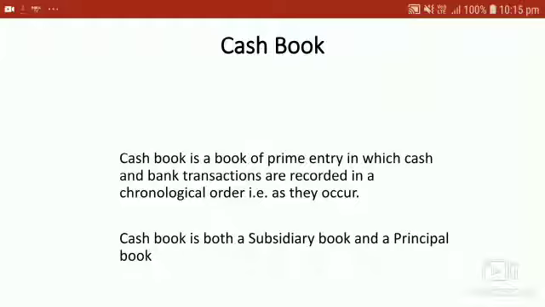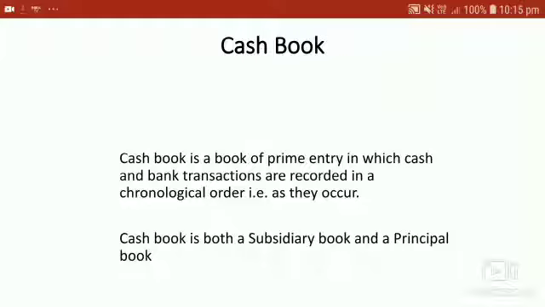Now we move on to the meaning of cash book. Cash book is a book of prime entry. Prime entry means original entry in which cash and bank transactions are recorded in chronological order. Chronological order means they will be recorded as the transaction occurs. Cash transactions in a firm are generally very large in number, so it is very convenient to maintain a separate book that is known as cash book.